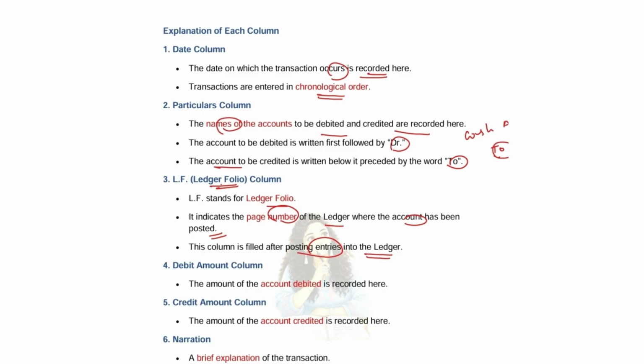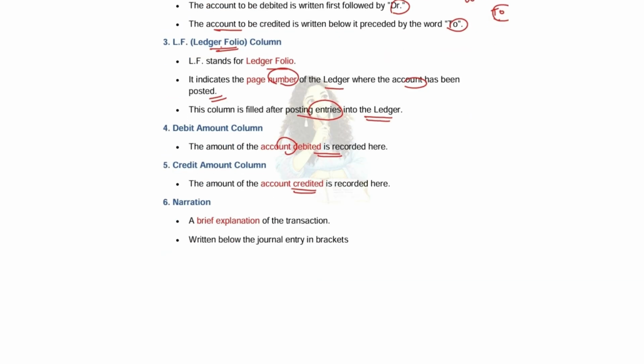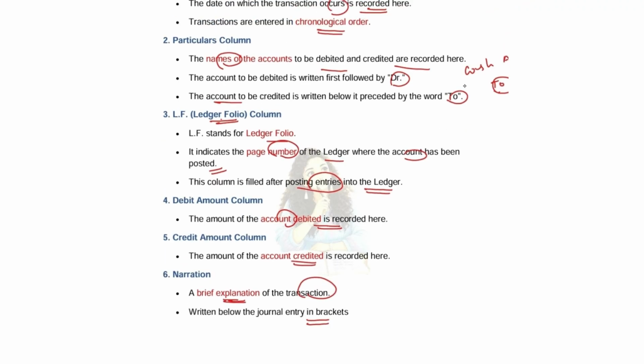to reconcile. Okay. So here next comes the debit column. The amount of account debited is recorded. In credit column, the credit amount is recorded. Then comes the narration column. What is narration? We all know it is a brief explanation about anything. In journal, it is a brief explanation about the transaction which we have entered. It is written below the journal entry in brackets for every transaction. Let me show you. So here we wrote the transaction, right? Here we will be writing like cash sales.